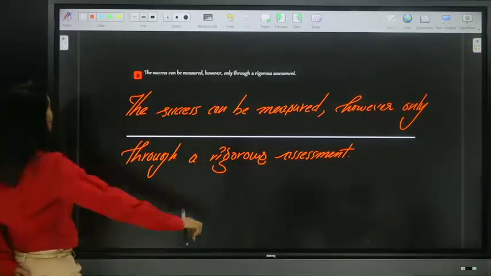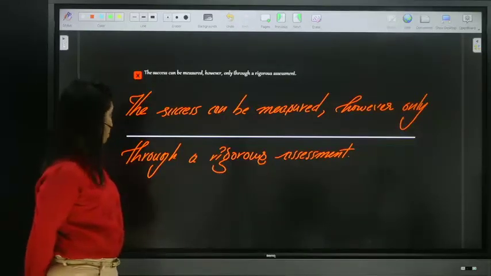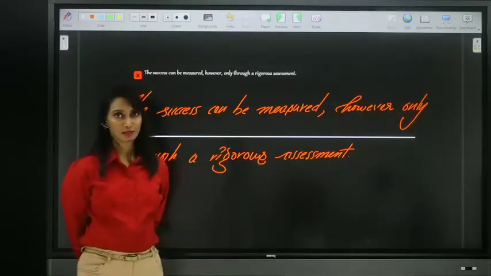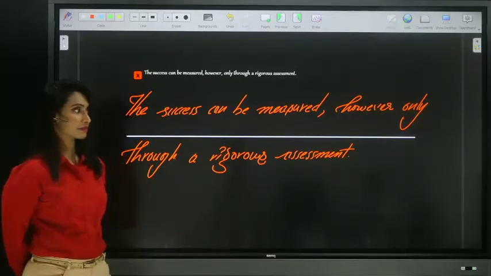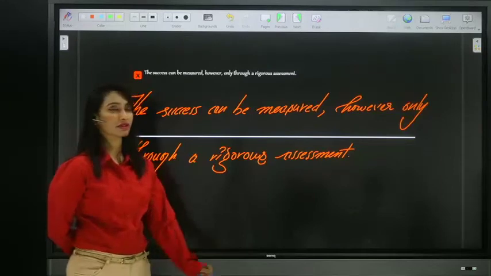Quick. The success can be measured, however, only through a rigorous assessment. Quick, guys. Was the error and was the correct wrong?